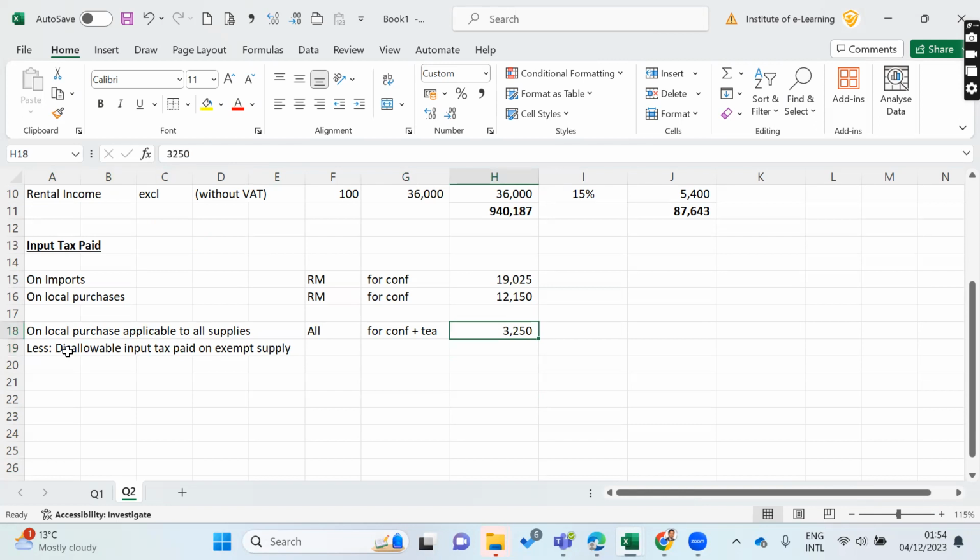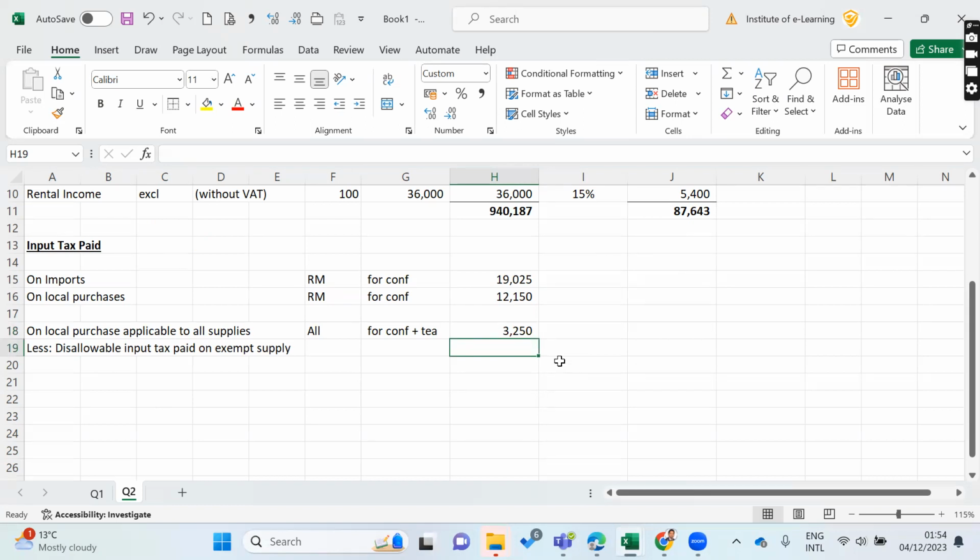The question says combination. We can't identify, or the accountant in a real life business scenario also can't identify directly which is connected to how much, right? If it is so, you have to do a turnover basis apportionment, right? In Sinhala, we can say if this much for that, how much for this, right? In simple theory, right? So you can do the same thing here. So the same thing you can apply here.